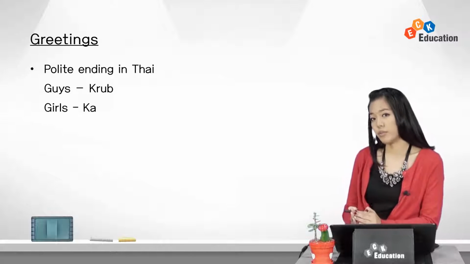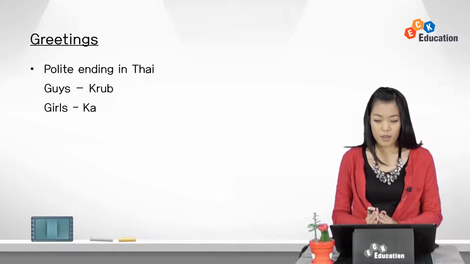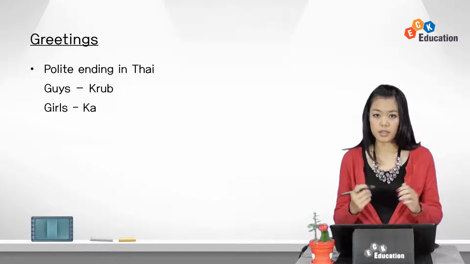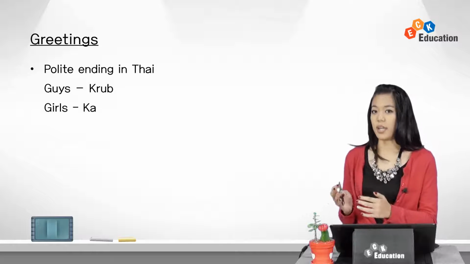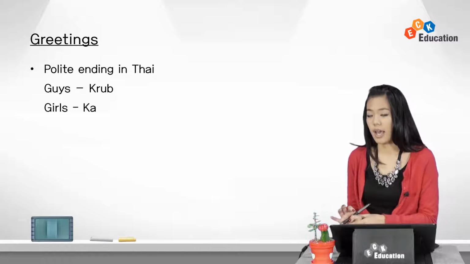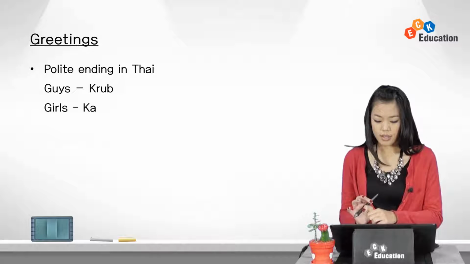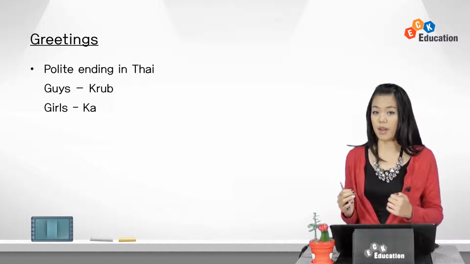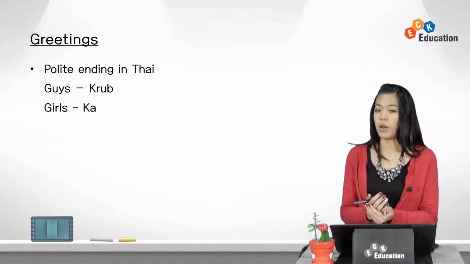Now that we know some basic rules in the Thai language, how about we learn some expressions for greetings? First of all, there's one difference between guys and girls when speaking Thai. We have one simple ending to make the sentence polite, which is similar to the yo form in Korean. The ending for guys is krap, and for girls, it's ka. It doesn't matter which gender you're speaking to, but it's your own gender that matters. For example, I'm a girl, so all of my sentences will end with ka.